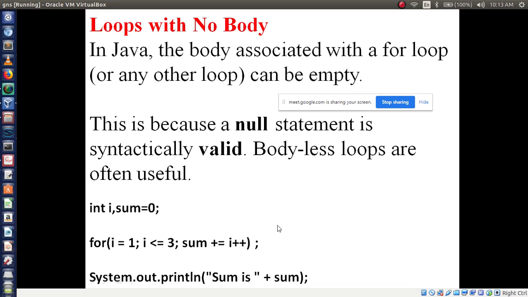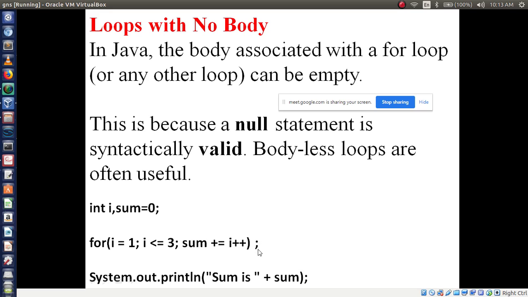Do you remember the shorthand assignment operators? Okay, we are using shorthand assignment here. See here, at the end of the for loop I am giving a semicolon. This one is an important point.